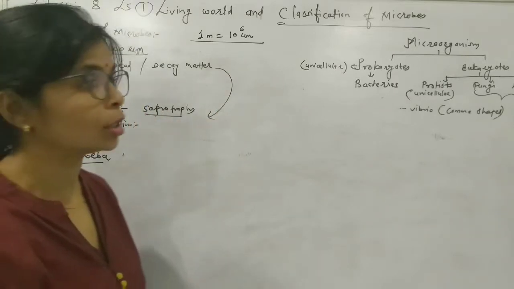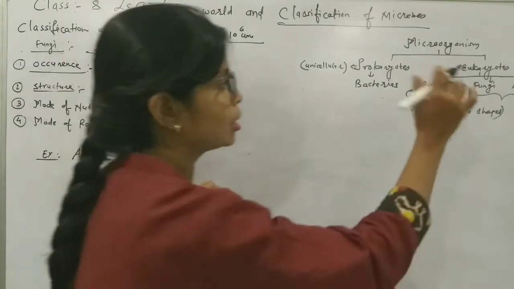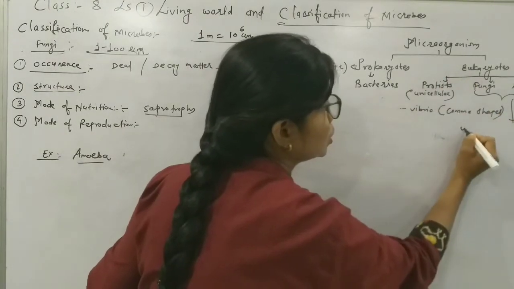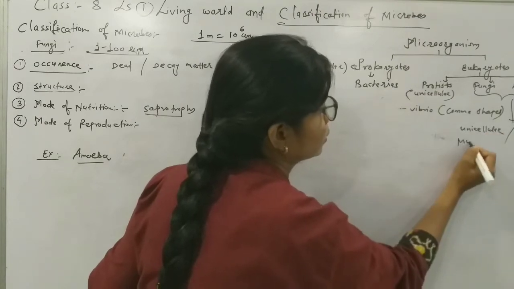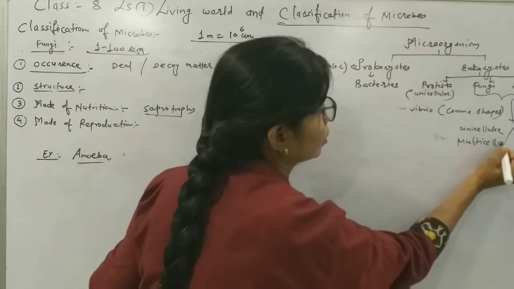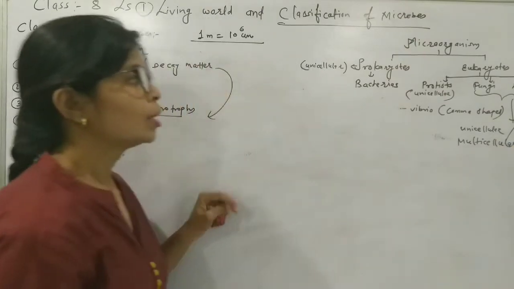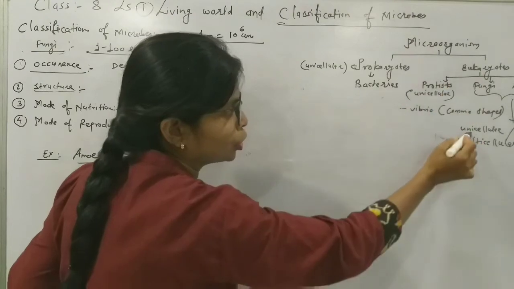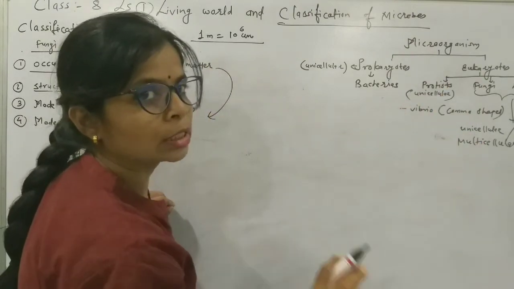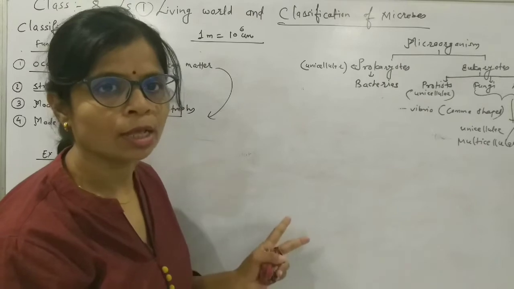Now see, fungi and algae are unicellular as well as multicellular. About the structure, they are eukaryotic, with a unicellular or multicellular body. The simple point we have made.